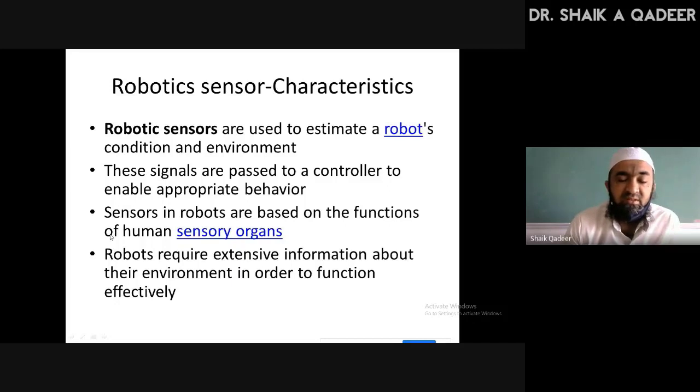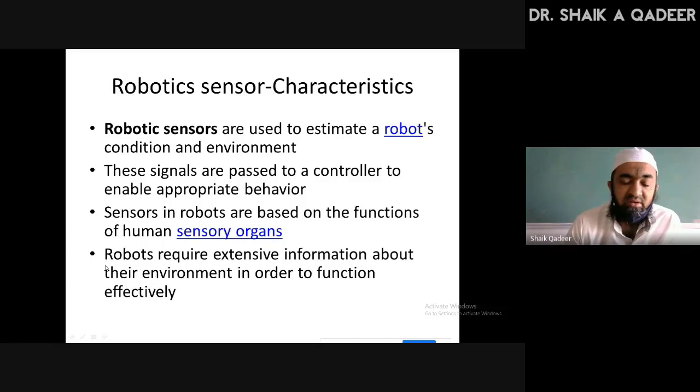The next characteristic of robotic sensor is that they are based on human sensory organs, as I already told you. Robots require extensive information about the environment in order to function effectively. This is the additional point to be mentioned under the characteristics.